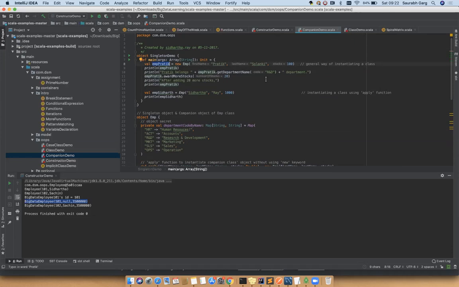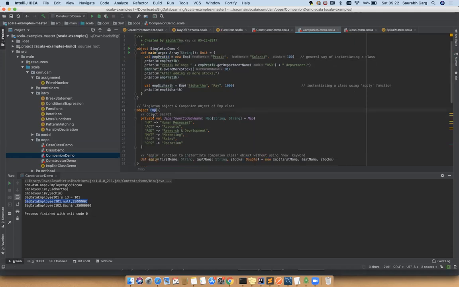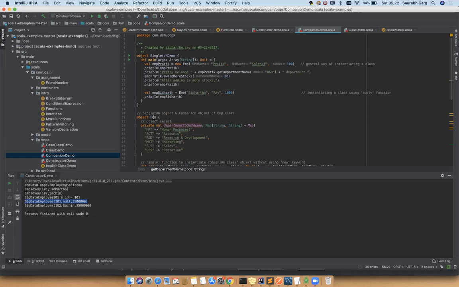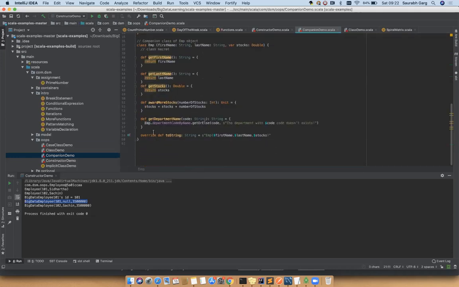attributes. One additional thing you got to know: you have the employee object and the employee class, and the private members of each are accessible to the other. Here you saw that you accessed department code by name, which is a private member inside this EMP object. Inside get department name, you call employee dot department code by name dot get, or else you pass that code.